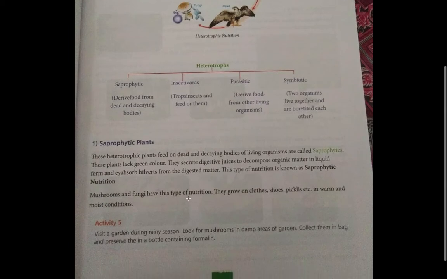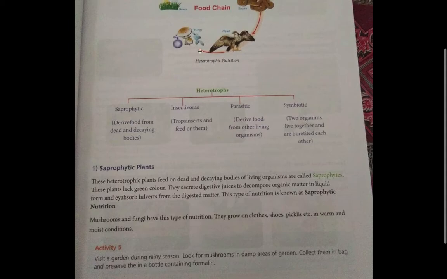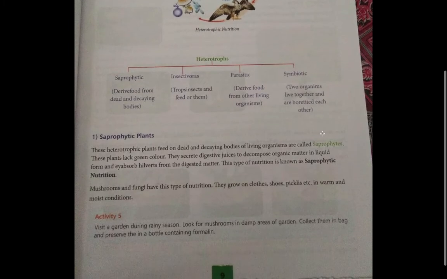Mushroom and fungi have this type of nutrition. They grow on clothes, shoes, pickles, etc., in warm and moist conditions. You must have seen a mushroom. This is the shape of a mushroom, like an umbrella shape. So those are saprophytes.